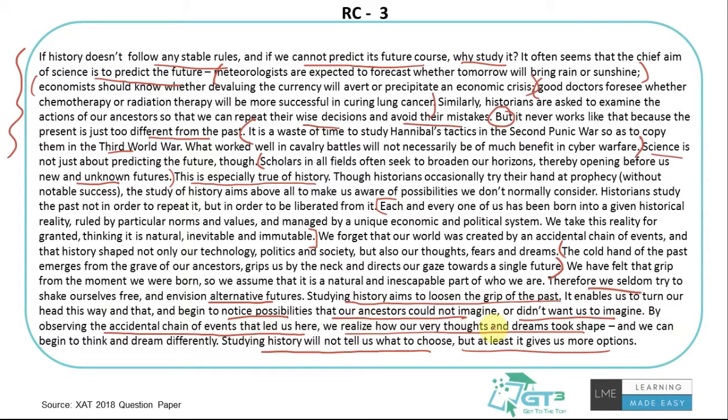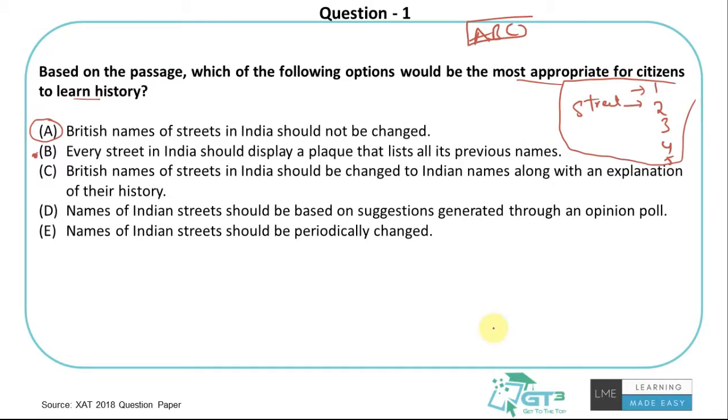So basically, if we, or whoever it is, get to see all the names that were put and how things were changing, we get a perspective that, okay, this is how things have changed, this is how things can change, and it broadens our perspective. I think this goes along with what the author was trying to make. But let's look at the other options.